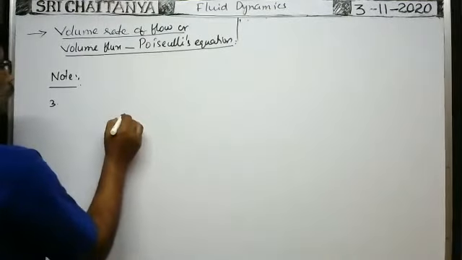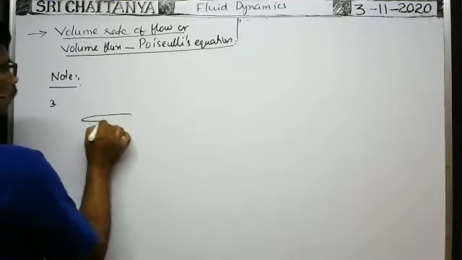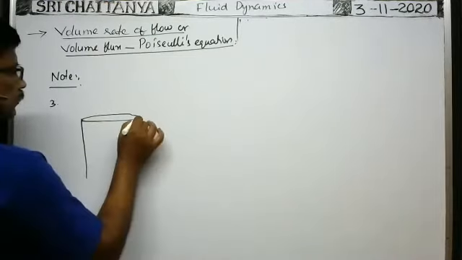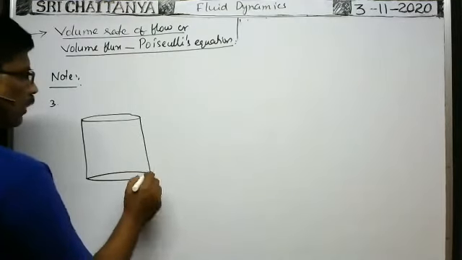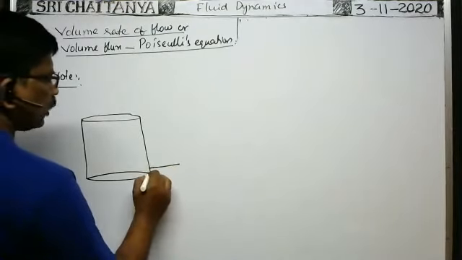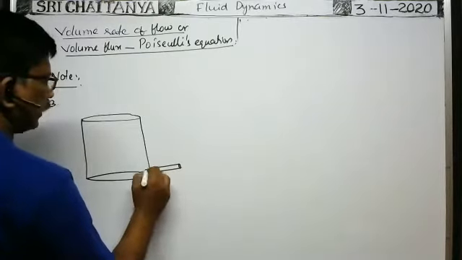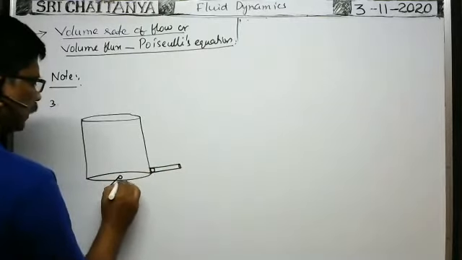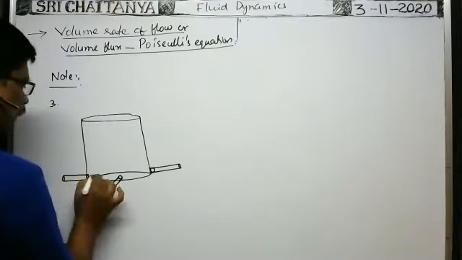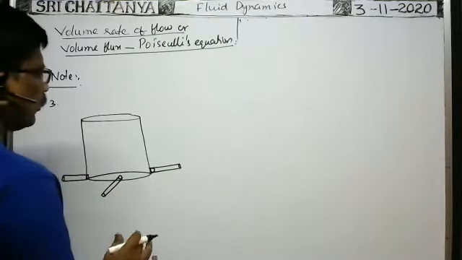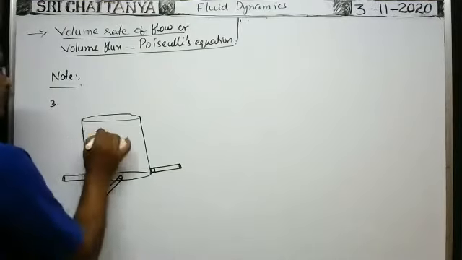Suppose you see, this is the vessel. It is the vessel in which liquid is taken. Suppose a number of capillary tubes are connected. One capillary tube is connected here, one capillary tube is connected here, one capillary tube is connected here. At the bottom, different capillary tubes are connected. Here the liquid is taken up to a certain height.